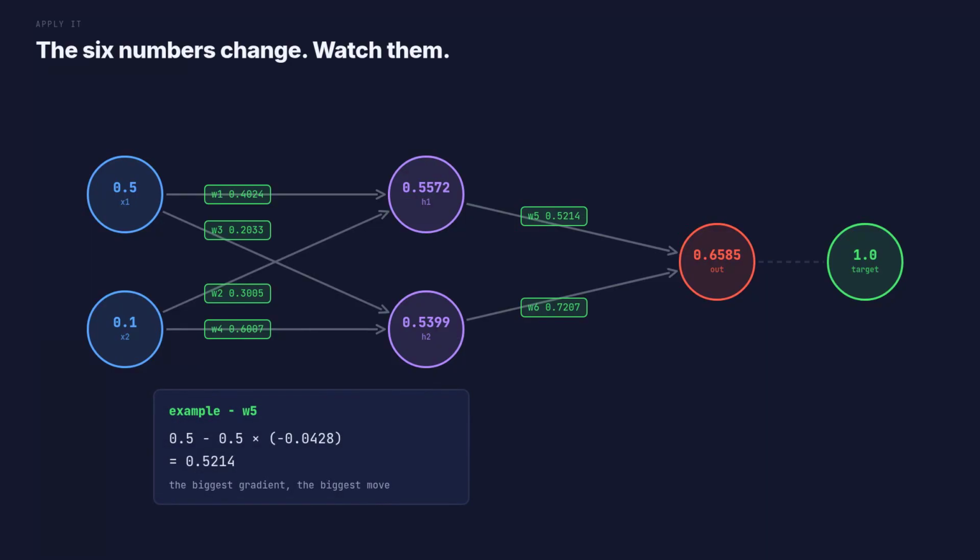Look at W5. It had the biggest gradient, so it took the biggest step. From 0.5 to 0.5214. Now look at W2. From 0.3 to 0.3005. It barely moved at all because it was barely to blame. The network is being fair about it.